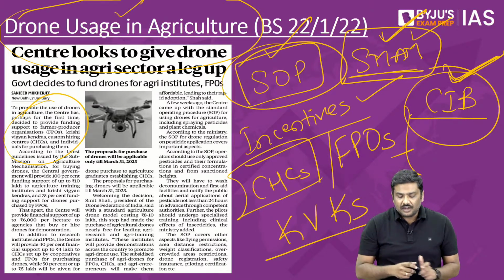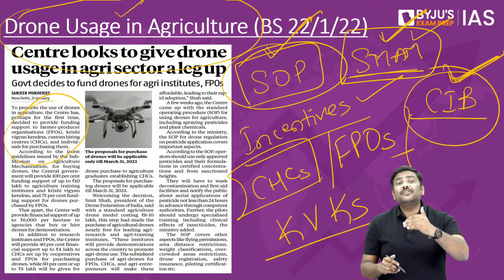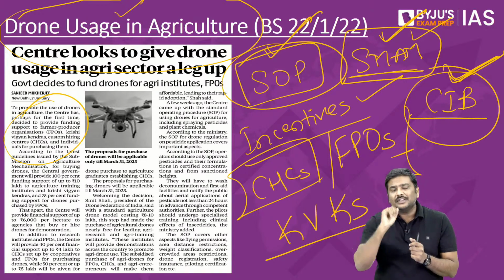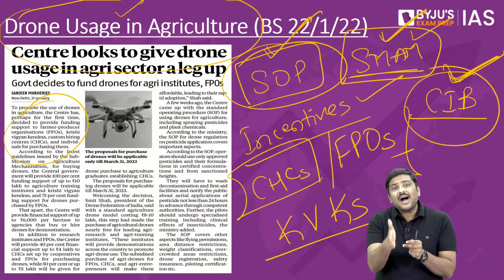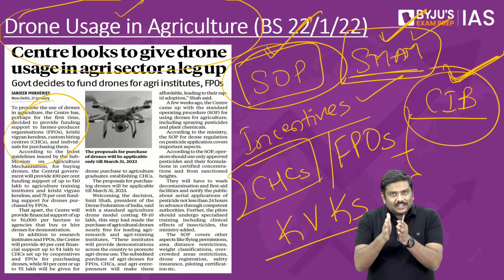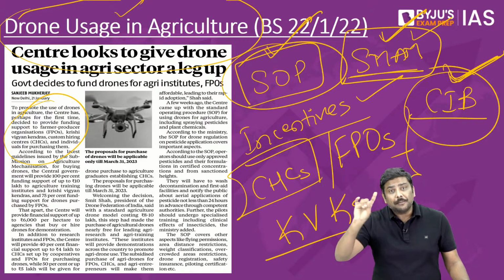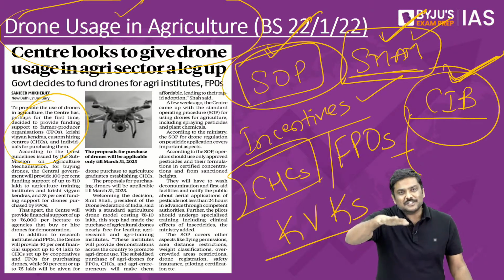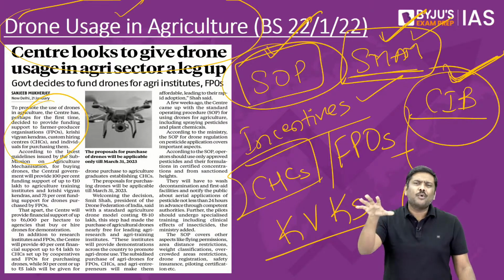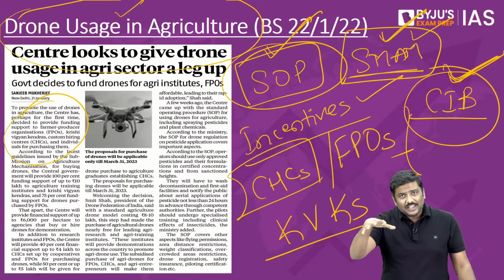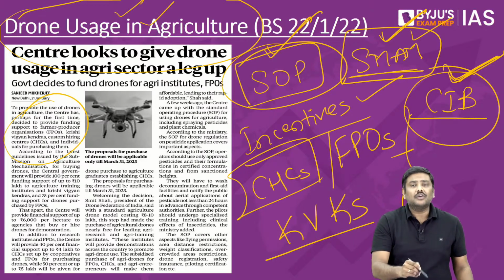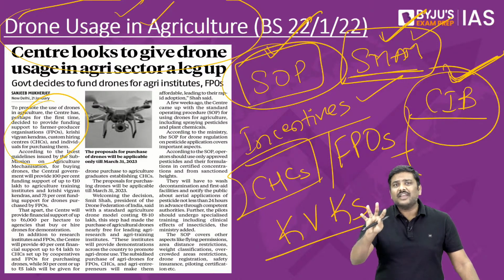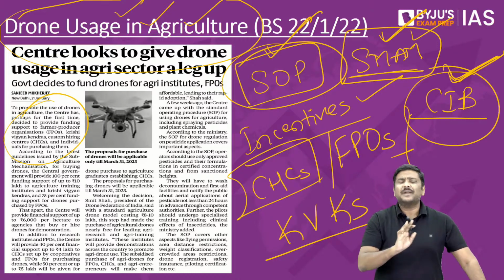Going back to the discussion here, SOPs, right? What are the other very important SOPs? Imagine you're going for aerial application of the insecticides now. 24 hours before the application, through the designated authority, you will have to notify the public. You will have to tell the public that you are applying the insecticides in this particular region at this particular point of time, right. And all of these are very, very important in promotion of usage of the drone technology in the agriculture sector. So these are the three very, very important points associated with this article.